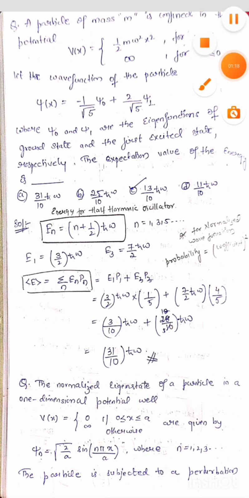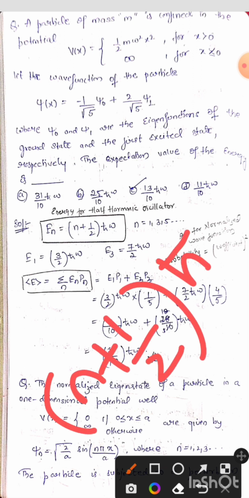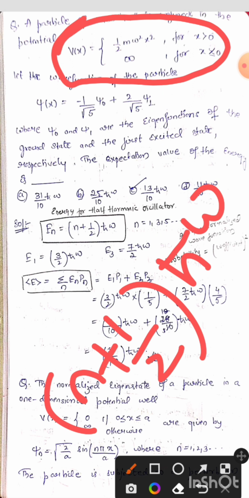So how to solve it? We know that energy for a harmonic oscillator is nothing but n plus half h cut omega. This is the energy for the harmonic oscillator. See, this is the potential representation for a harmonic oscillator. You should remember this.